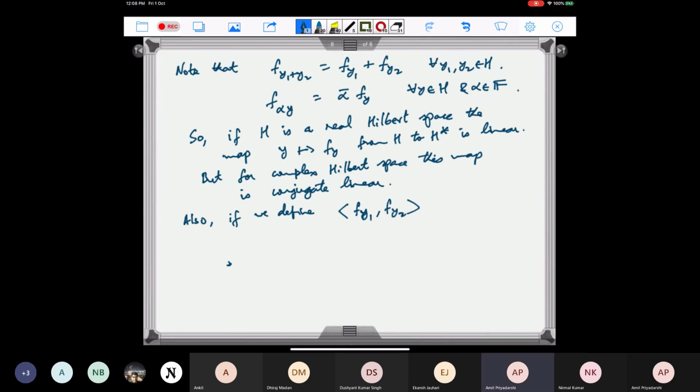So we know by the Riesz representation theorem that any bounded linear functional is of the form f sub y for some y. So if we have any two linear functionals f and g, then they are of the form f sub y1 and f sub y2. And then we can define the inner product using the inner product on H. So this is how we are defining the inner product on H star. This is defined as the inner product of